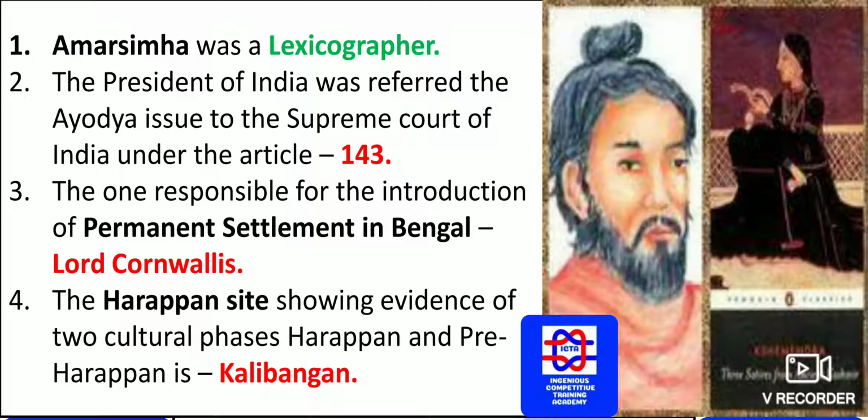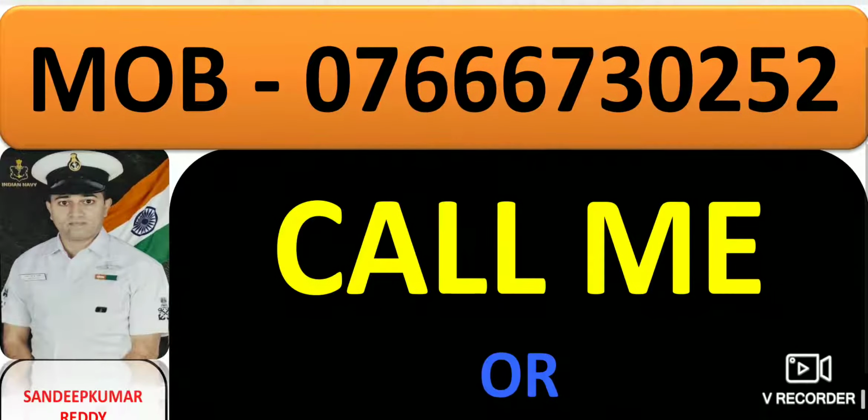The Harappan site showing evidence of two cultural phases, Harappan and pre-Harappan, is Kalibangan. So this is one thing you have to remember. Kalibangan indicates the evidence of two cultural phases, one Harappan and another pre-Harappan. So these are the few questions, guys.